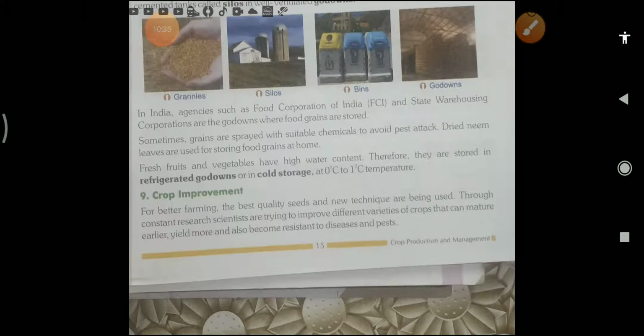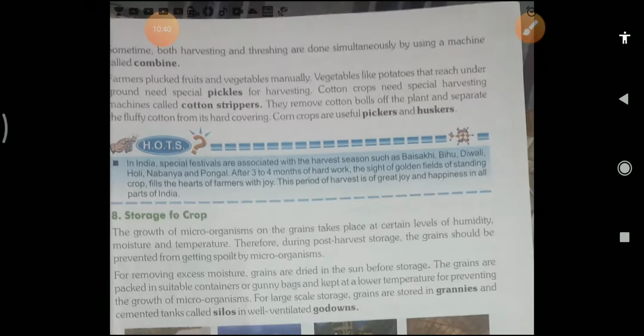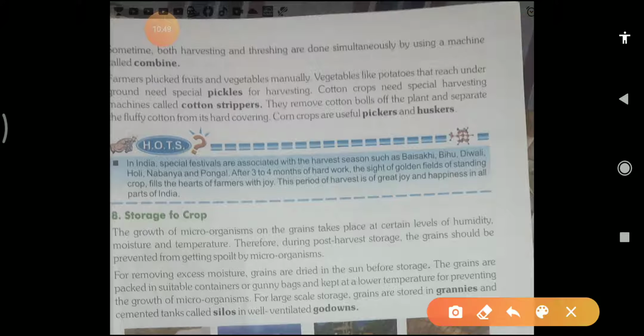Another point is here. Sometimes both harvesting and threshing are done simultaneously by using a machine called a combine. Yes, combine is a kind of machine which helps in harvesting, cutting of the crops, and threshing. Threshing is what, student? Threshing is the process in which we separate the grains from the chaff. That combine machine helps in both harvesting and threshing.